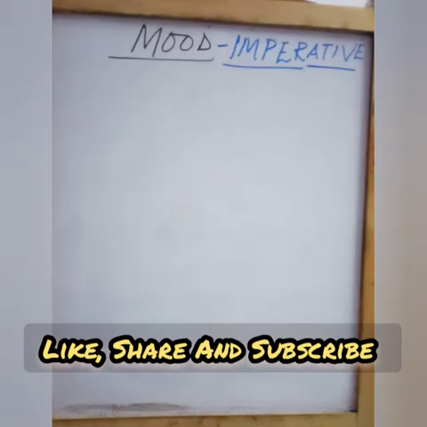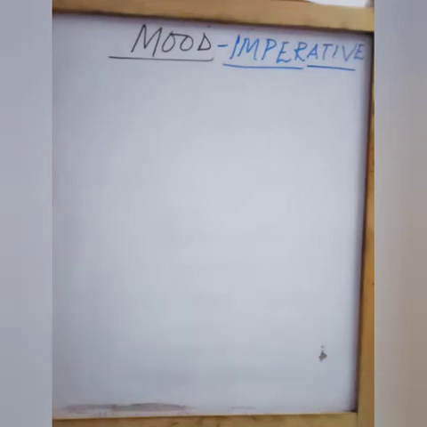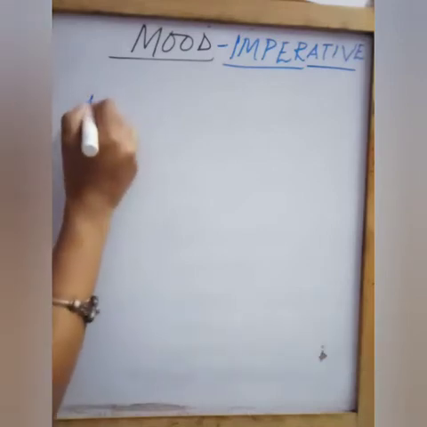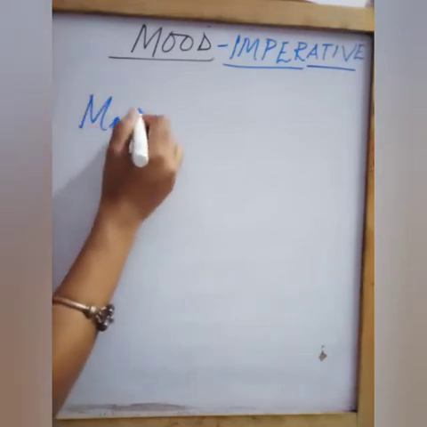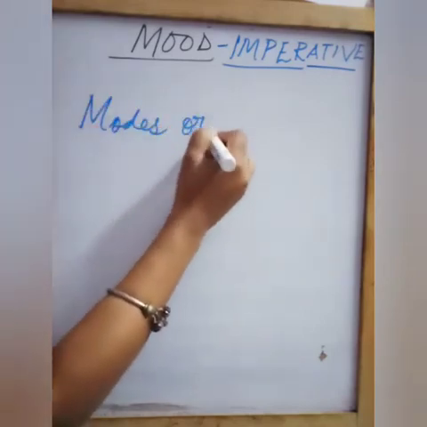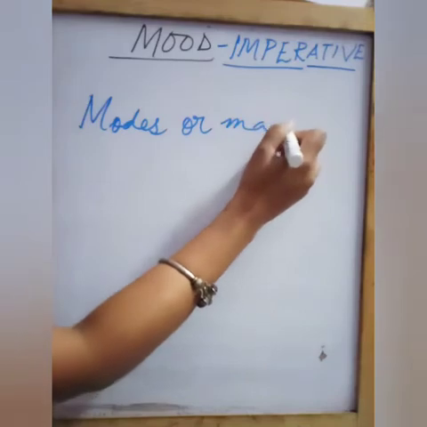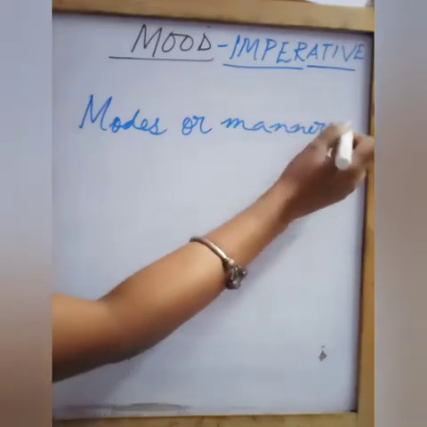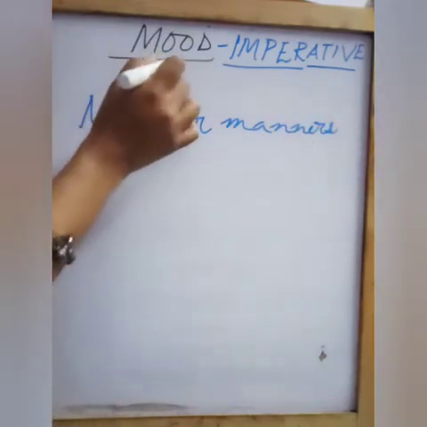Now if you remember, I had told you the definition of mood. What is mood? Moods are different modes or manners, isn't it? Let me write it down. Modes or manners. Fine. So what are moods? This is the definition of moods.